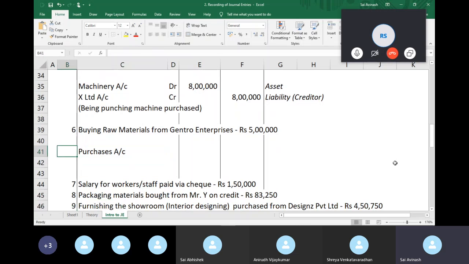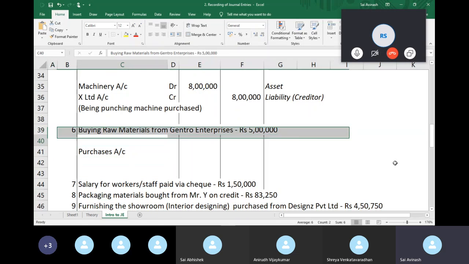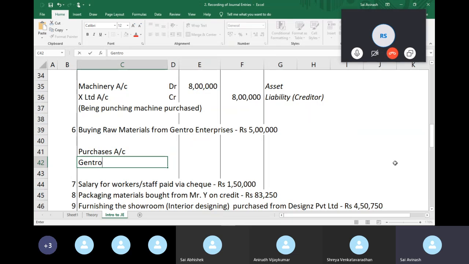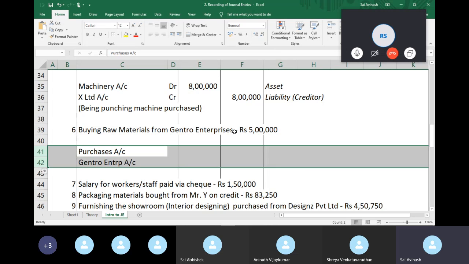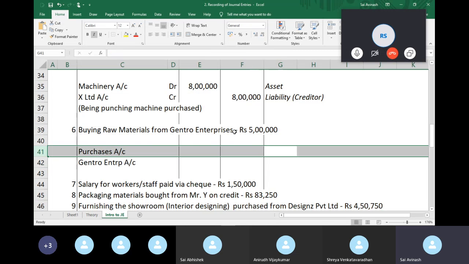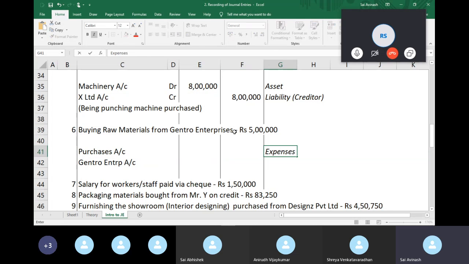We'll follow the rules. And the second is Gentro Enterprises, because we're not paying them yet. It's not mentioned anywhere in the text. So we have identified the two accounts. Let's classify them. Purchases account, I'm going to go ahead and call this an expense account, right?